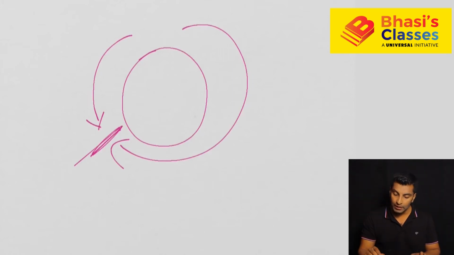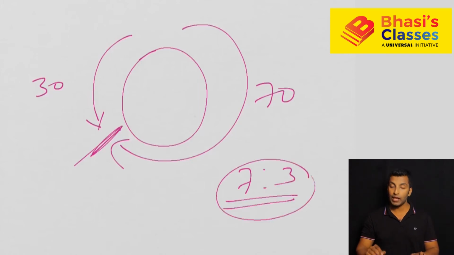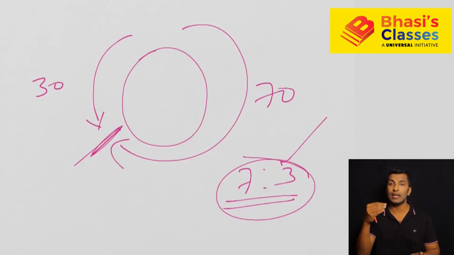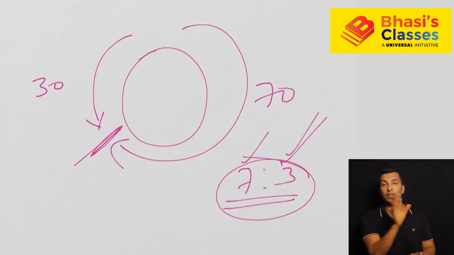Now if I am telling you one person is at 70 km per hour and one person is at 30 km per hour, we know the speed ratio is 7:3. So if I tell you 100 rounds is the distance covered, we can get the distance traveled by each person. It will be divided in the ratio 7:3, so 70 and 30 rounds. If you know the speed ratio, you get the distance covered by each person: 70 rounds by the faster person, 30 rounds by the slower person. I hope this is clear.